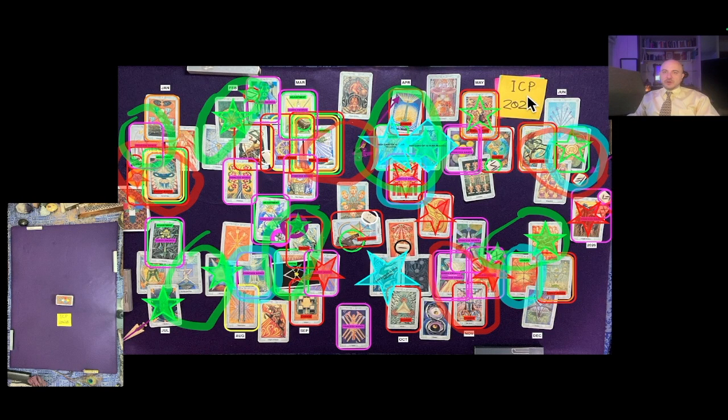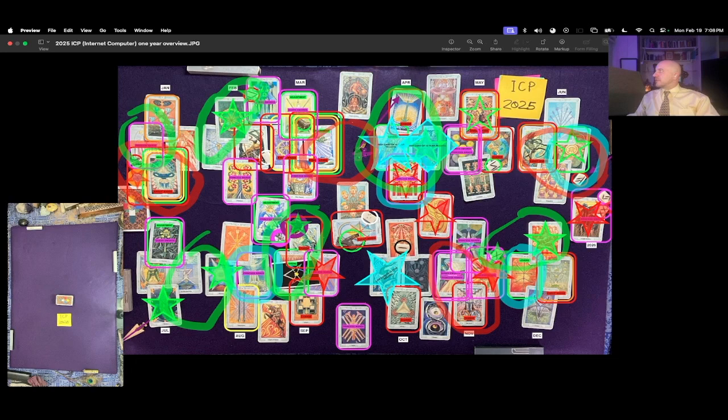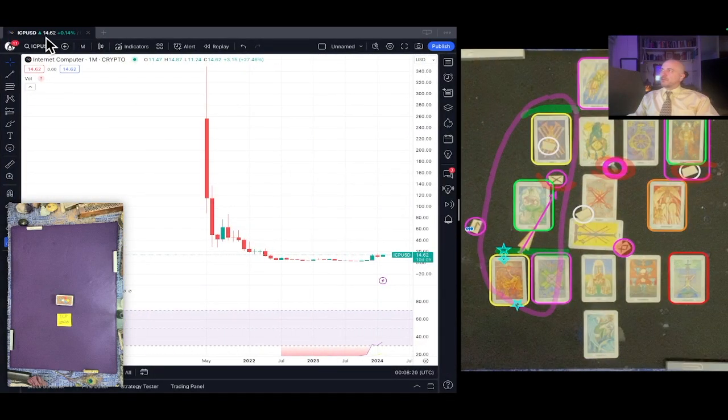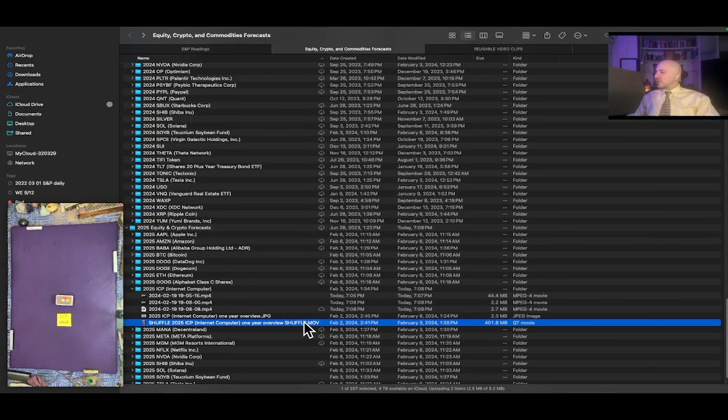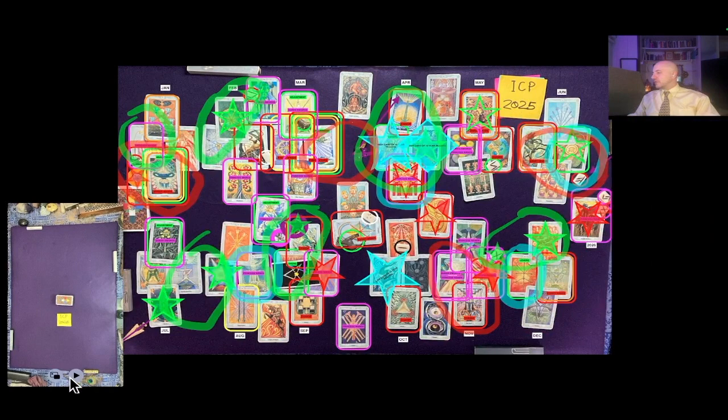This is the ICP one-year overview reading for the year of 2025. It's currently February 19th, 2024, 7:08 p.m. Eastern Time. ICP at the time of this reading is currently $14.62 USD. And the shuffle video for the ICP 2025 reading was created on February 2nd, 2024 at 2:41 p.m. Eastern Time. That's this video here in the lower left corner.